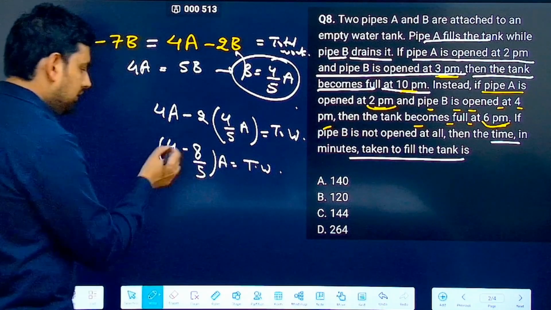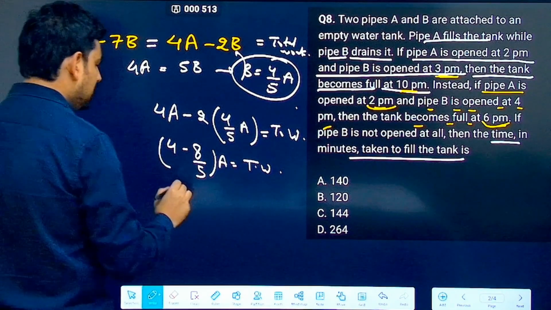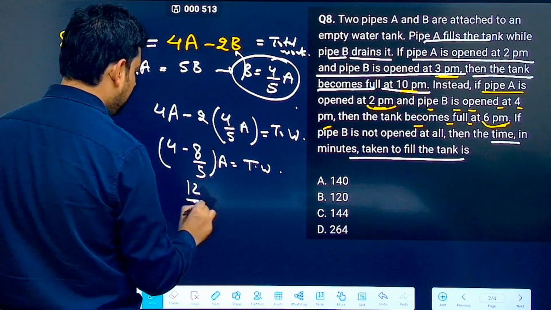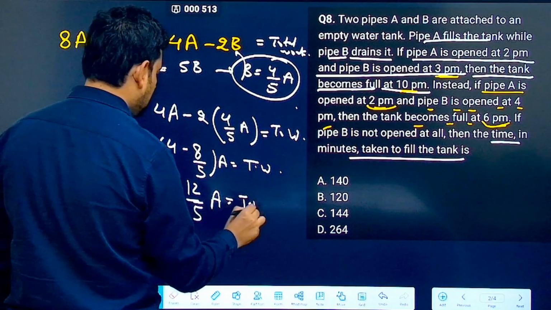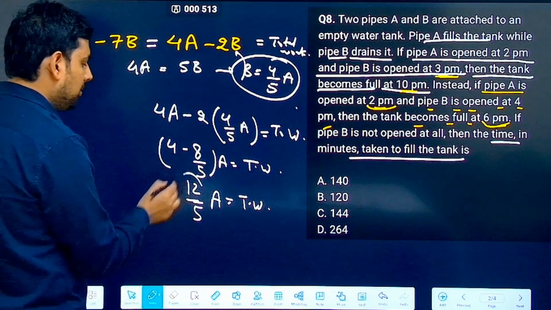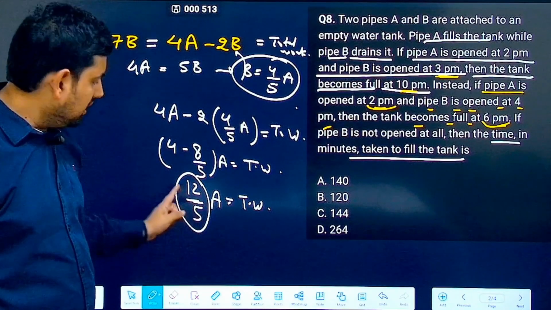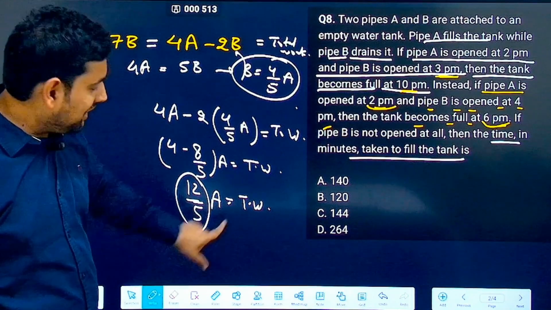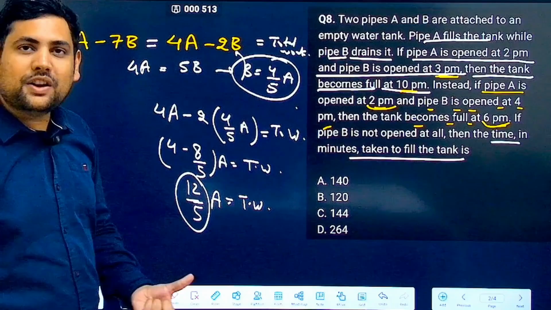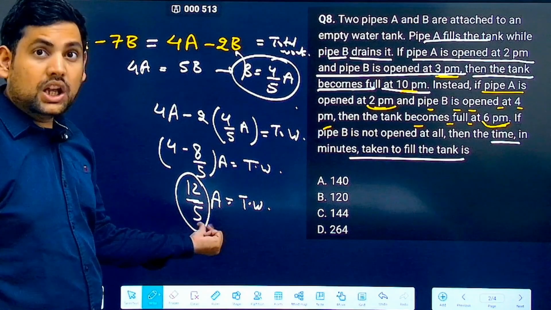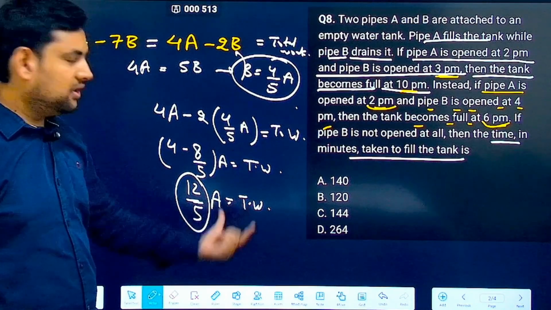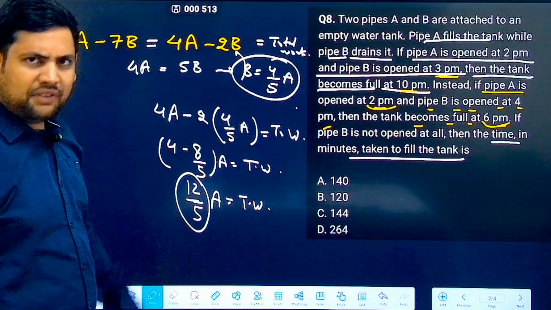Now 5 4s are 20, 20 minus 8 is 12 by 5. A is equal to total work. That means 12 by 5 is the amount of time that A will require to complete the work. This is the format in which we write efficiency into time is equal to total work. So 12 by 5 is what you will get.